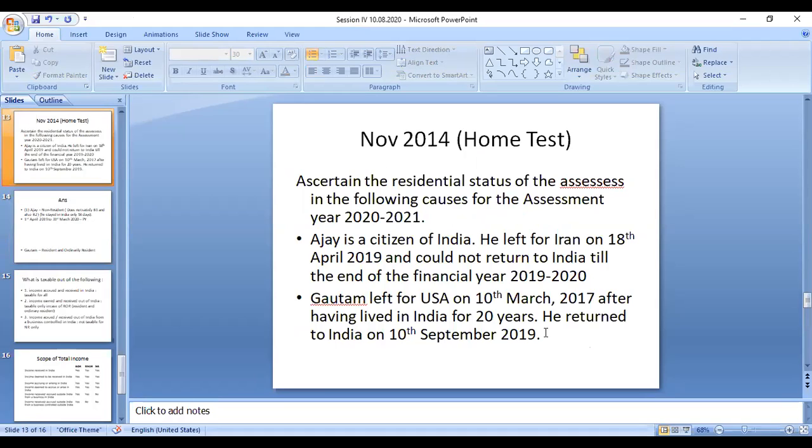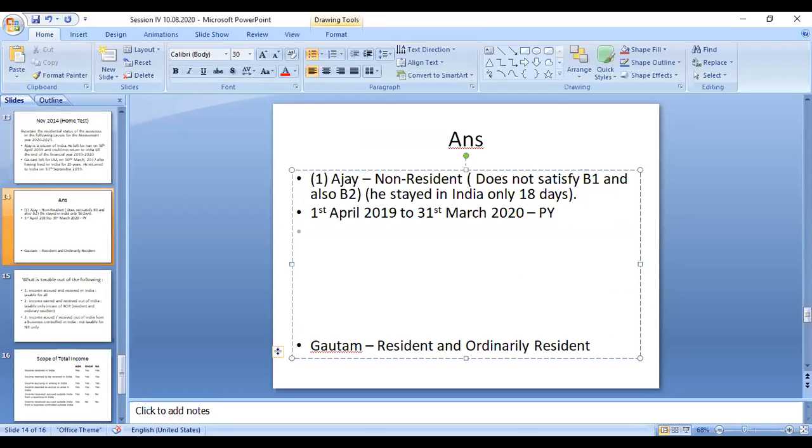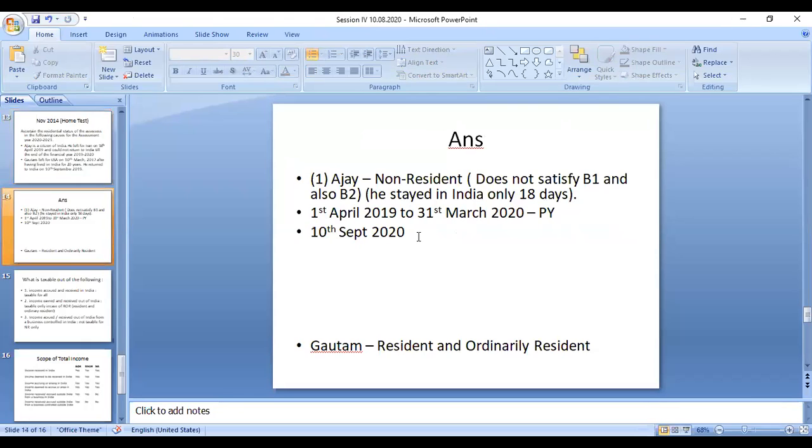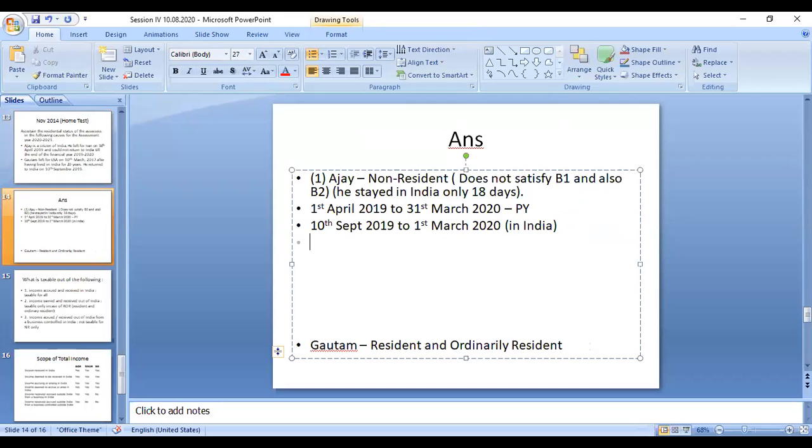After 10th September 2019, he was in India only, until 31st March 2020. From these two dates, you have to calculate the number of days he is in India.